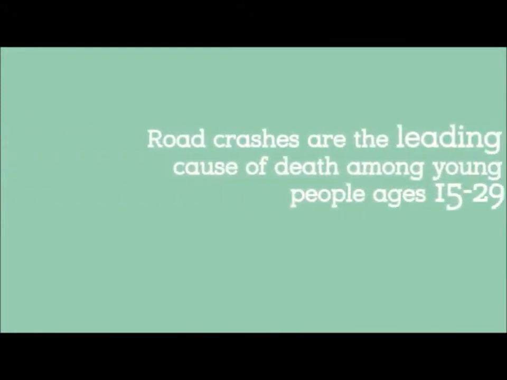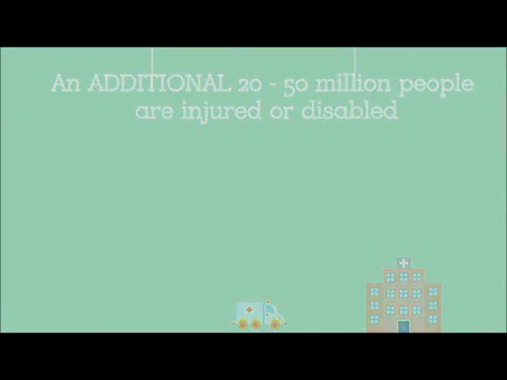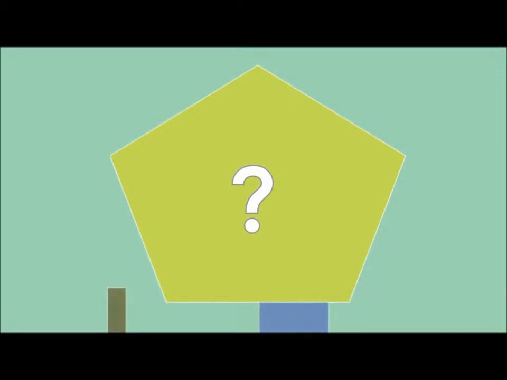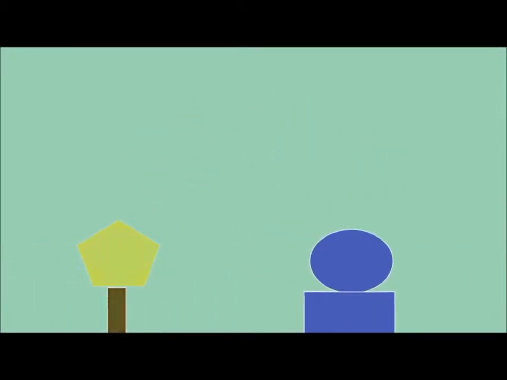Road crashes are the leading cause of death among young people ages 15 to 29. An additional 20 to 50 million people are disabled. And this is where road safety comes in. Now, what is road safety? Road safety refers to the ways one can stay safe on the road to prevent serious injuries and even death.